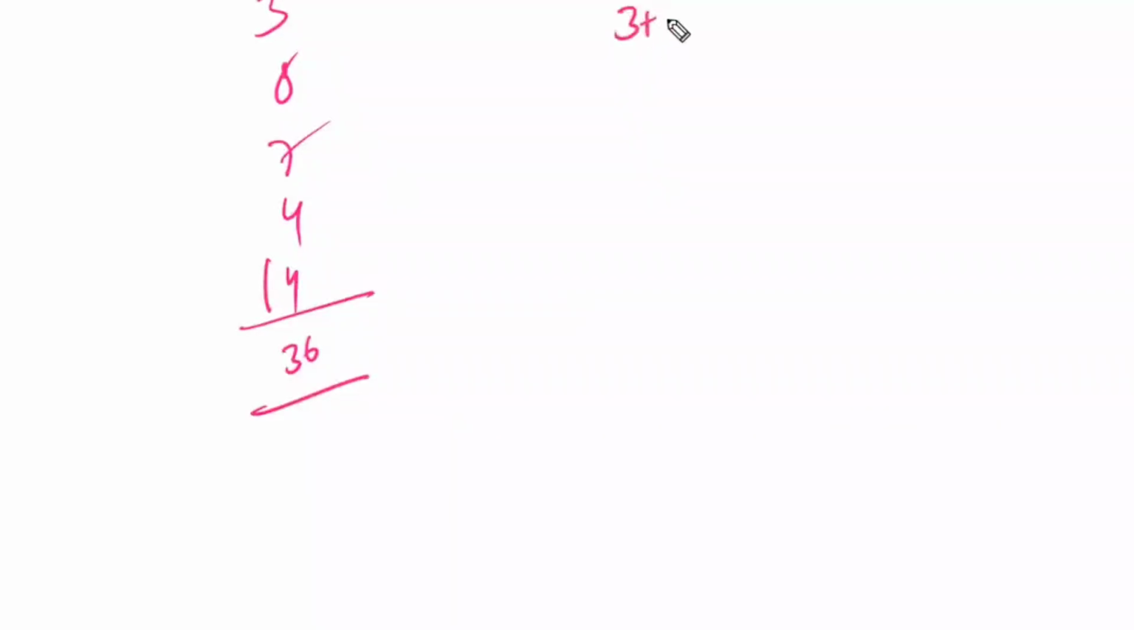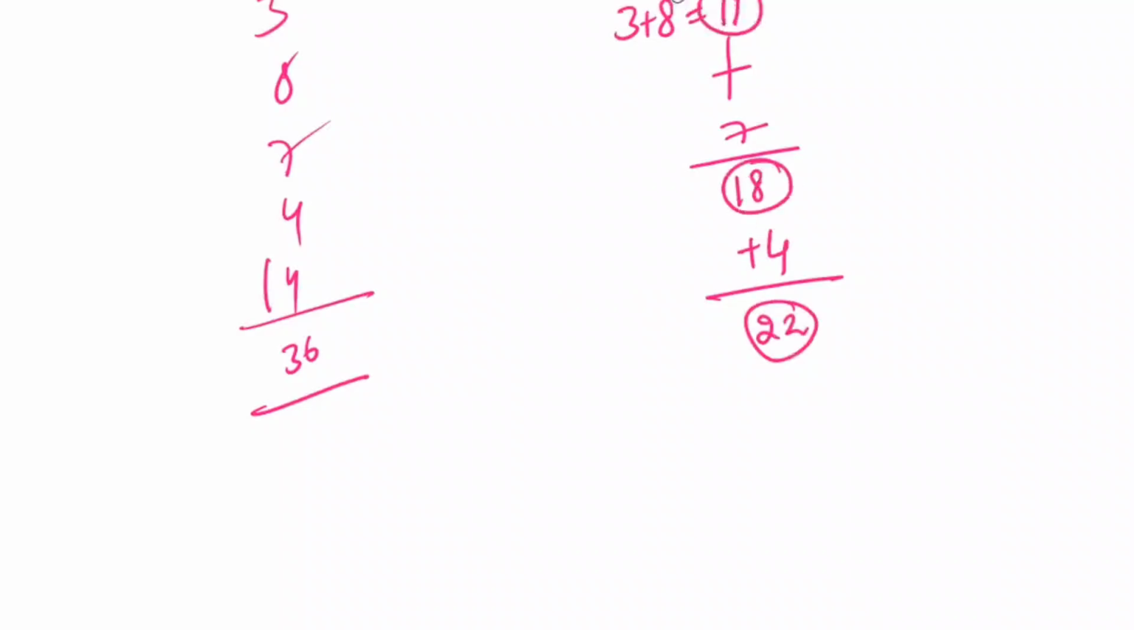Now, how have you calculated this one? First, we calculated 3 plus 8, and we got 11. To the 11, we added the 7, and we got 18. To the 18, we added the next number, 4, and we got the total as 22. To this total, we added the next number, 14. Finally, the final total is 36.